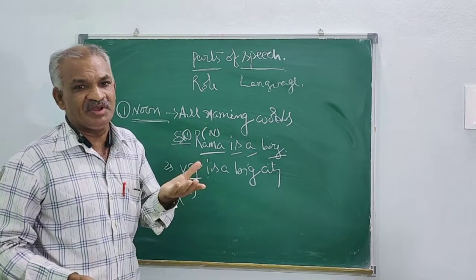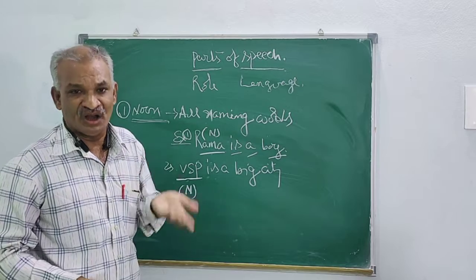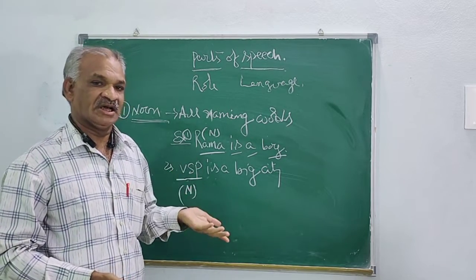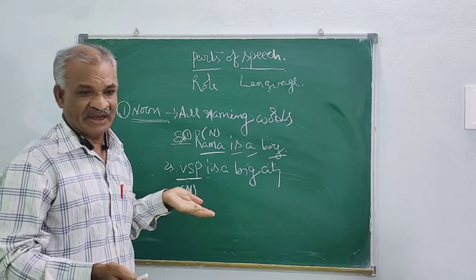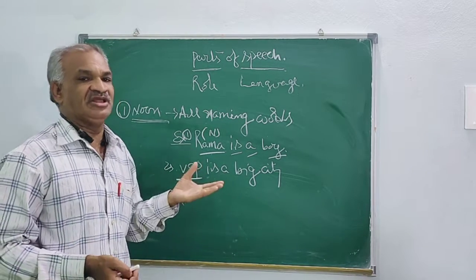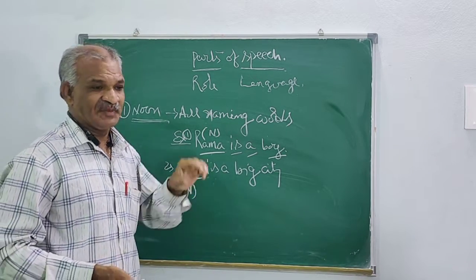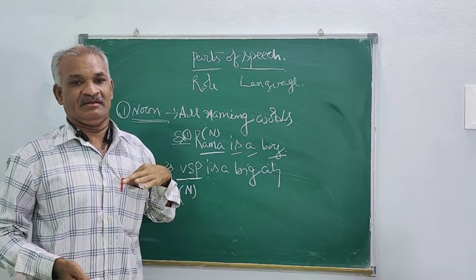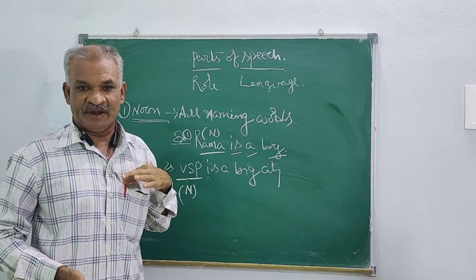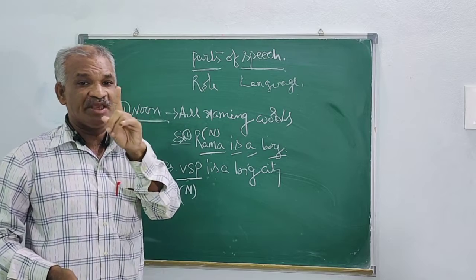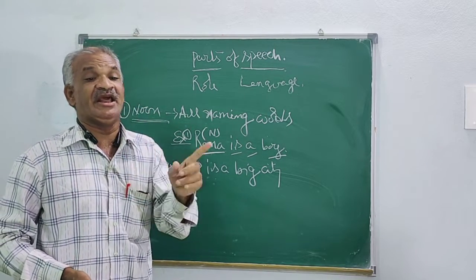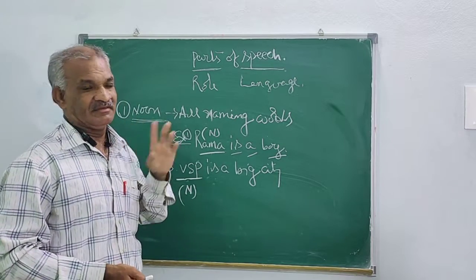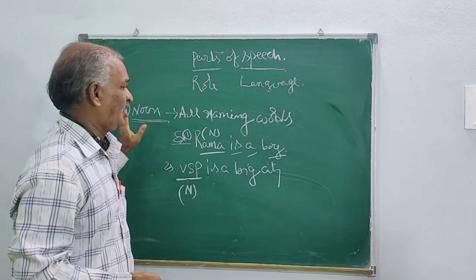So all naming words are called noun: Rama, Lata, Gopi, Krishna, Vishakhapatnam, Delhi, pen, paper, book, everything. Why? Suppose I say, I have a pen. The word pen, P-E-N, is the word by which we understand the name of a thing. So that is what is called a noun.